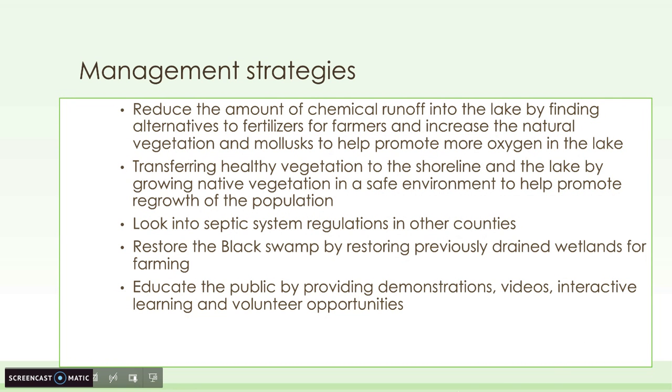Restoring just 10% of the Black Swamp is said to help resolve these algal blooms, therefore making it another important strategy for this plan. The plan is to restore small sections of wetlands that were previously drained for farming. Restoring small sections to see the benefit before restoring larger areas is a little bit easier to do in the beginning, especially if they do not provide us the benefits that we are looking for.